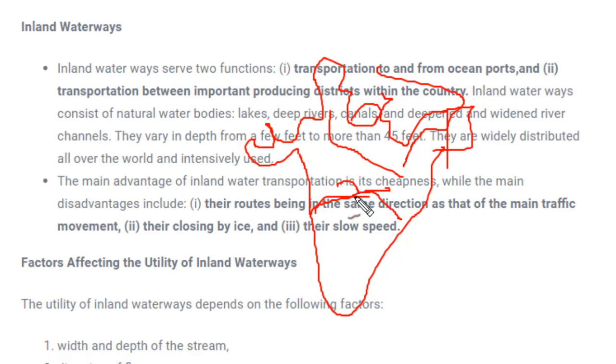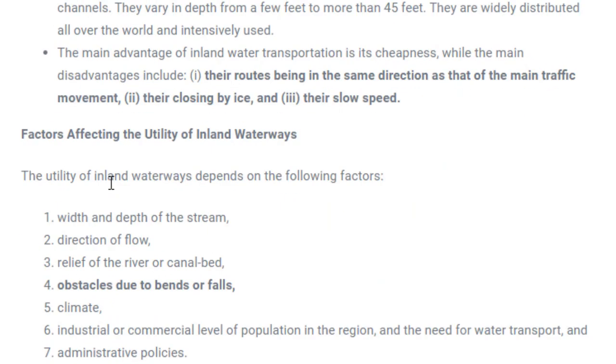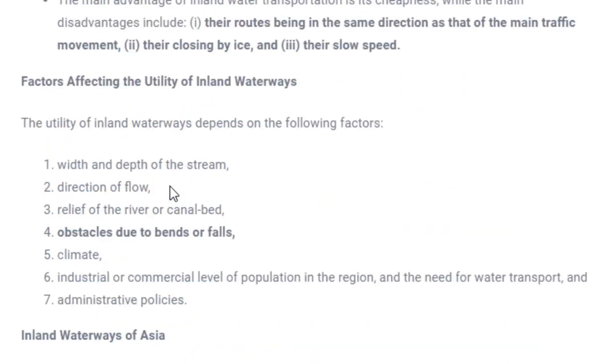What is the significance of this inland transportation? As we know, oceans are the major mode of transportation for goods. Whenever they come to some port, for example Mumbai port, Gujarat port, Chennai port, Kolkata port, whenever goods are unloaded at this place and we still have to move them to the inner part of a country, these waterways can be used for transporting goods and connecting to the major cities wherever inland waterways are available. Fine. Now, what would be the factors which affect inland waterways?